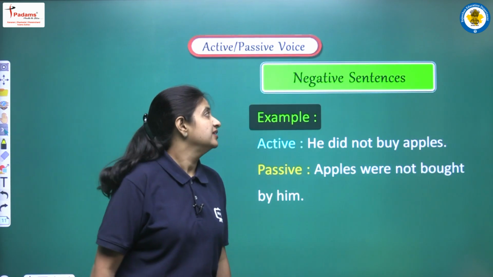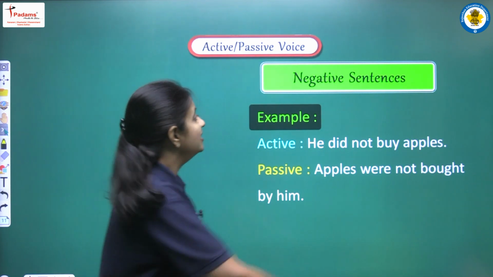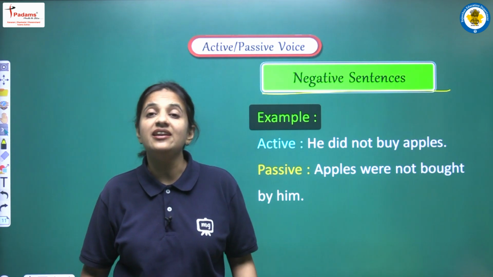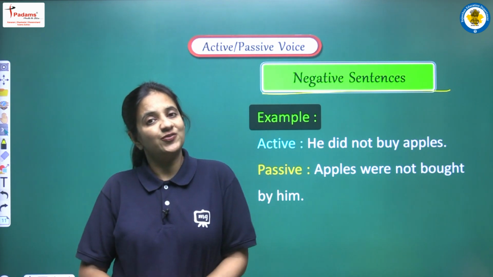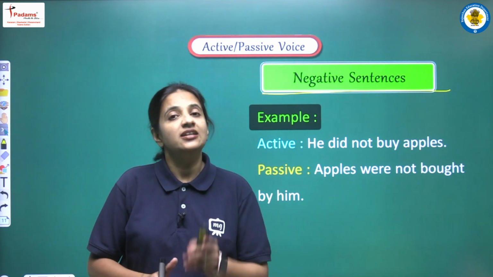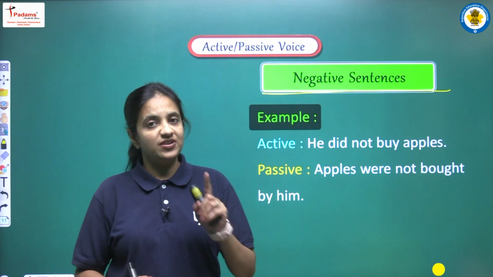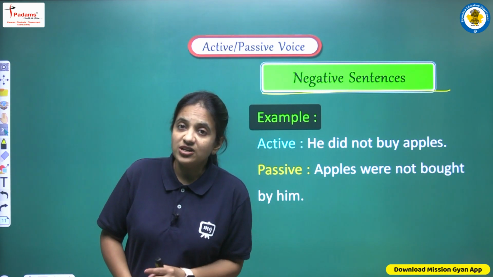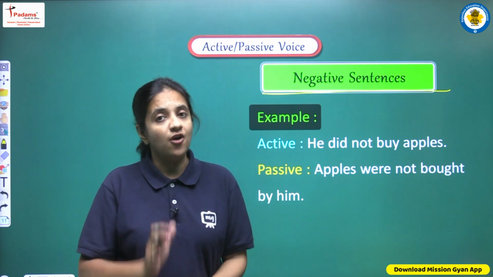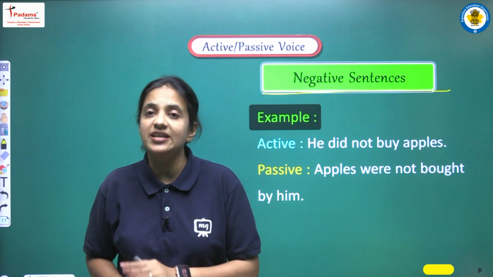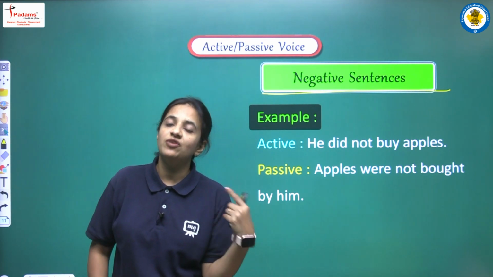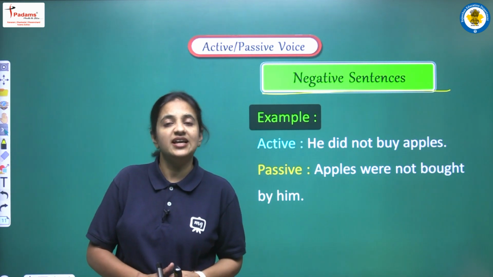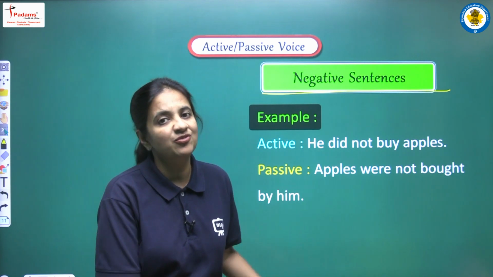Now moving on, the next heading that we are having here is negative sentences. So yes, active voice can be in negative form also. Then what we have to do, it's a very simple thing. The first thing that we have to learn is that if we are having a negative sentence in the active voice, then yes, the passive voice will also be in the negative form. And yes, all the different rules will be exactly the same. It means verb third form will be there, and the rules related with helping verbs will also be exactly the same. So now let's see some of the examples.